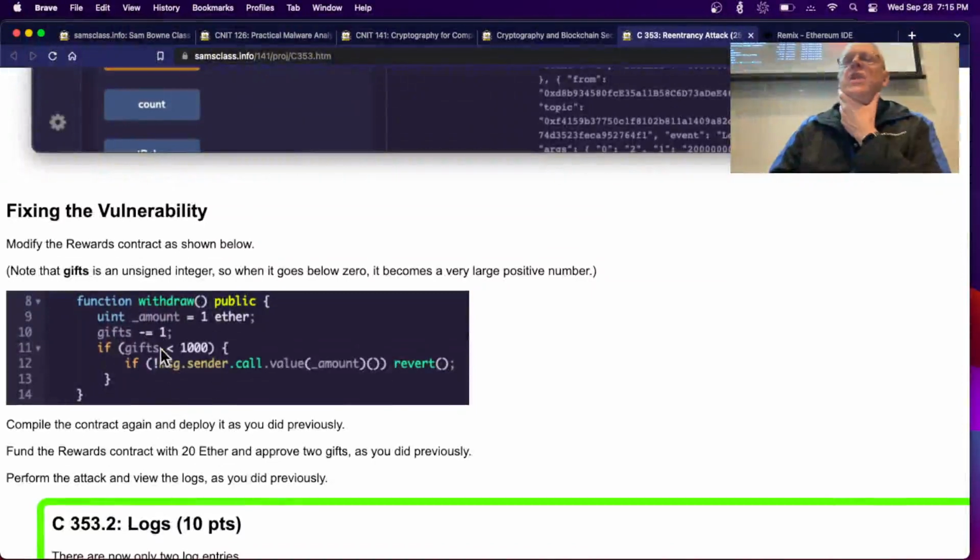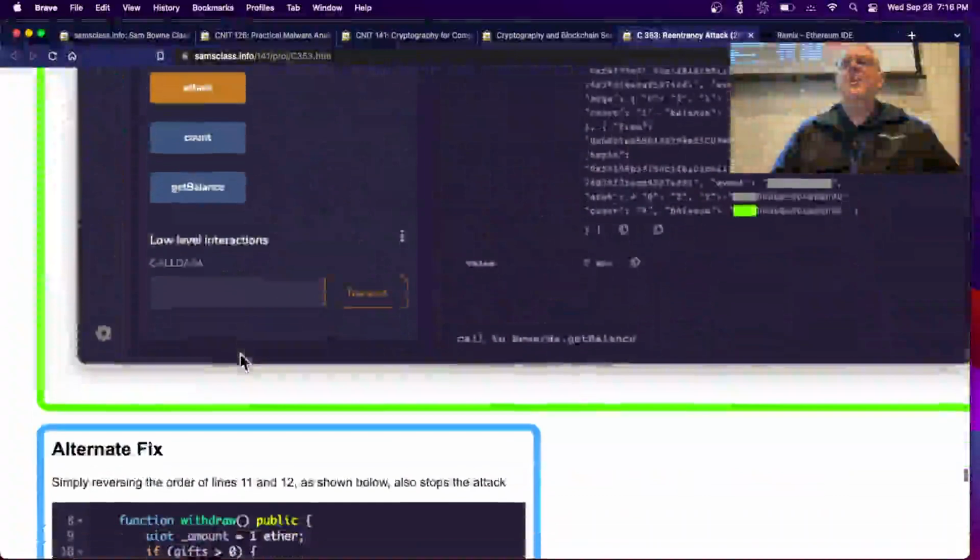One way is to just rewrite this function. And this is one way to do it. Subtract 1 from the gifts before you go, and only let him have 1 if the gifts are still a reasonable number. Remember, when I subtract 1 and it goes below 0, it will turn into plus infinity, and then this will fail. So this is another way to do it. If you just change the order of the statements, where the first thing it does is see if there's remaining balance and then send it to you, that even if I keep re-entering it, it will hit this if statement and subtract from gifts every time, so you won't be able to draw too many.